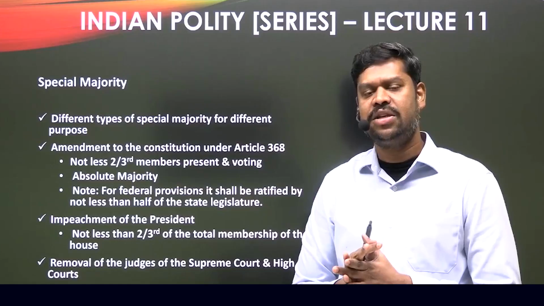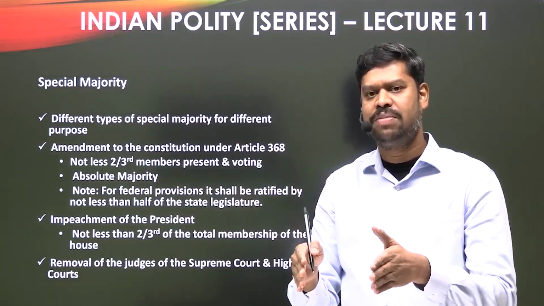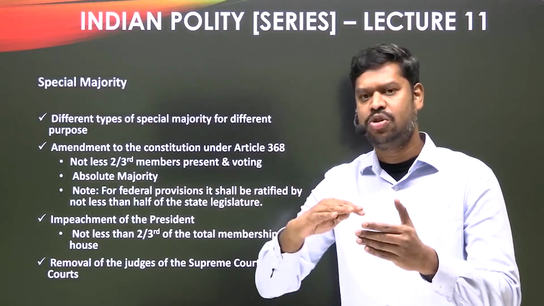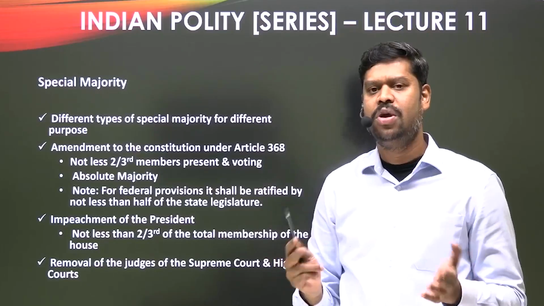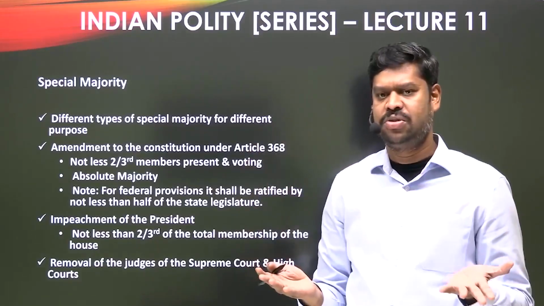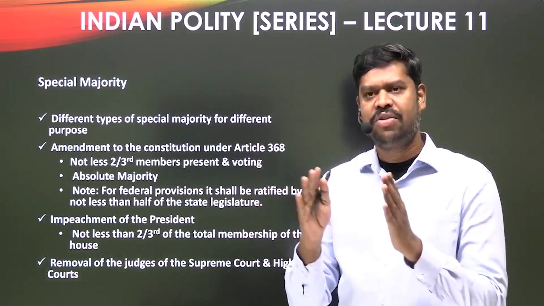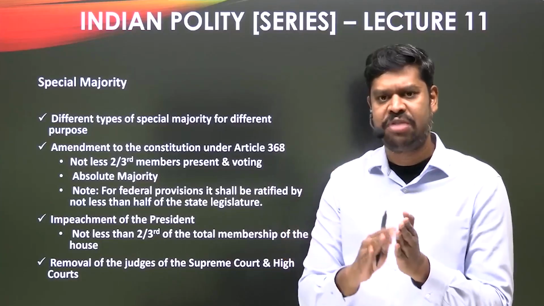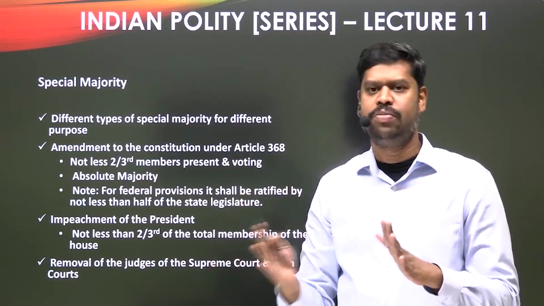The second condition says that the constitutional amendment bill introduced in the Lok Sabha shall also be passed with absolute majority. What is absolute majority? To calculate absolute majority, we need the total membership of the house, which in case of Lok Sabha is 543. Out of that 543, if minimum 272 members are supporting it, then that would amount to what is called absolute majority.